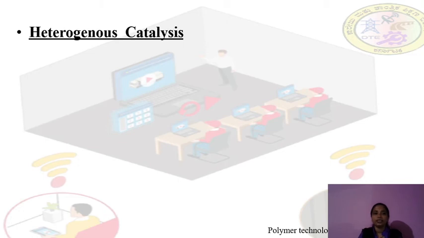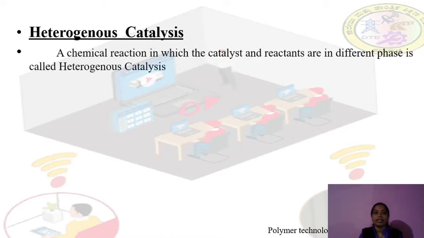The second type is heterogeneous catalysis. Heterogeneous catalysis means a chemical reaction in which, hetero means different, right? So a chemical reaction in which the catalyst and the reactant are in different phases is called heterogeneous catalysis.